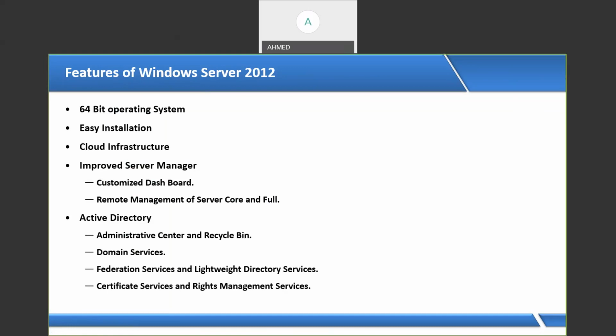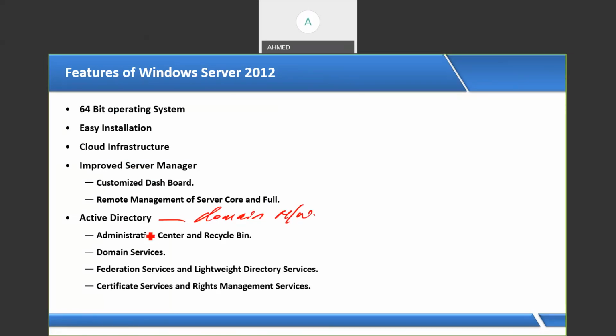And Microsoft is very famous for Active Directory. So by using this 2012 server operating system, I can configure the domain network. A domain network contains servers and clients. If you want to configure the domain network here, we require a server and clients, and we can make servers with the help of Active Directory.